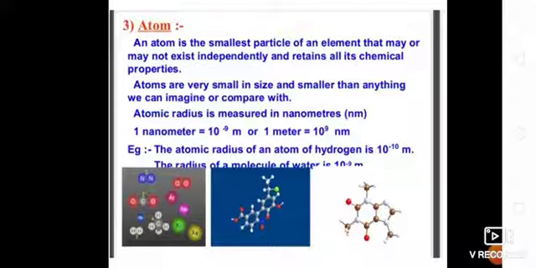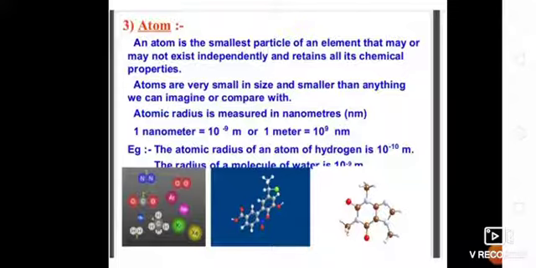Next topic, atom. An atom is the smallest particle of an element that may or may not exist independently and retains all its chemical properties. Atoms are very small in size, smaller than anything we can imagine or compare with.